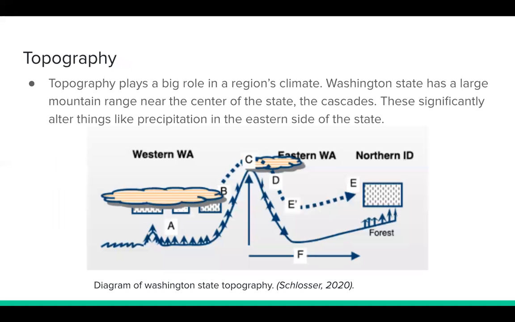One of the most important topographical features of Washington state is the Cascade Mountains. These are represented in this figure on the slide, where it shows the topography of Washington state and the rain clouds as they pass over. This mountain range has a huge part in the climate and the weather across the state.